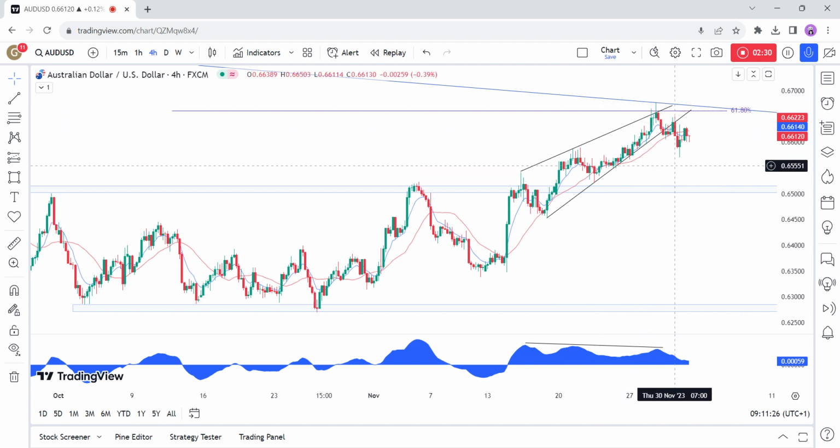The breakout of the wedge might be another confirmation for the sellers that we will likely see at least a deeper pullback into the 0.65 handle. The buyers, on the other hand, will likely lean on this support to position for a rally with a better risk to reward setup and target the break above this major trend line.